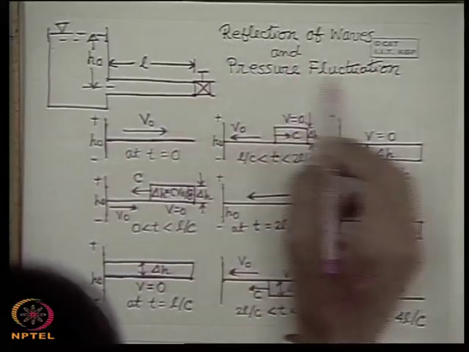So what happens, because of the finite length of the tube, this propagated pressure wave goes to the upstream reservoir end and again comes back as a reflected wave to the downstream end of the valve, and again as a reflected wave from the valve end it goes back. So there is a repeated to and fro movement of the pressure wave which creates the problem, the pressure fluctuations and the knocking to the pipeline. So this situation of pressure fluctuation is well depicted. Let us see the situation, the reflection of waves and pressure fluctuation.